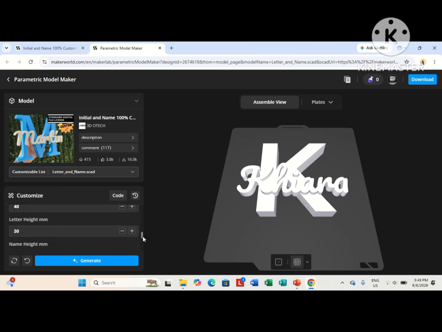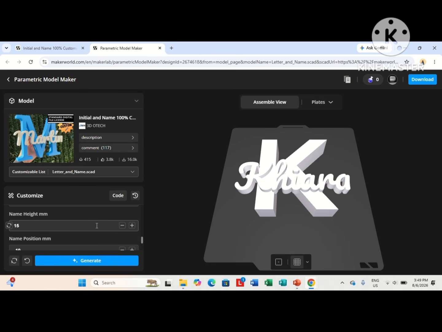Then here in the names, in the letter height, I will choose 40 mm. And in the name height, I will choose 15 mm. Here in name position, I will choose negative mm. And in tolerance, I will choose 0.26 mm.